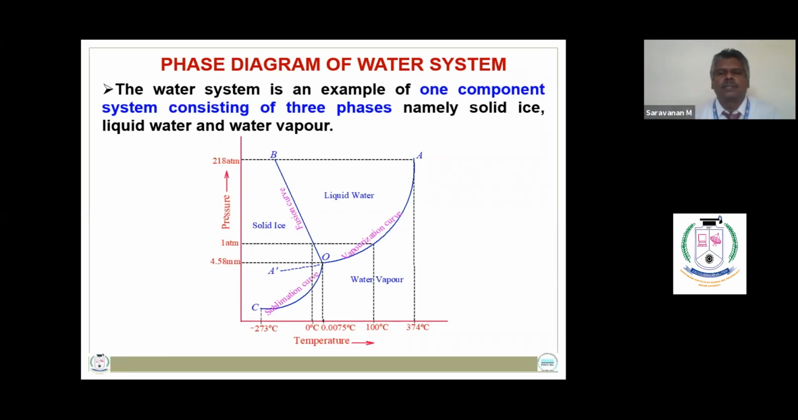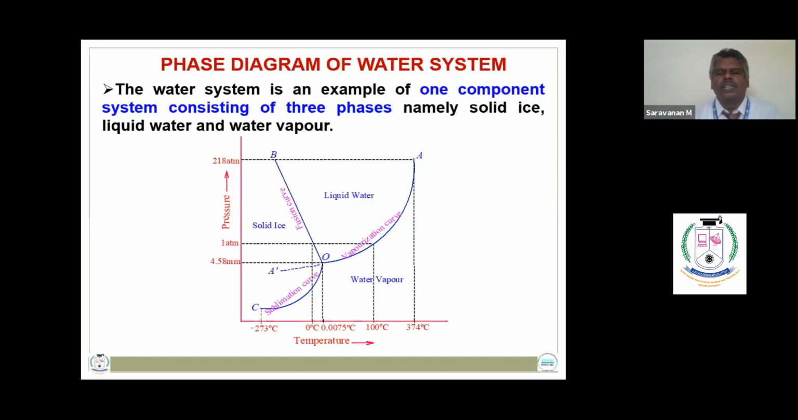The phase diagram has a point O, known as the triple point. At the triple point, all three phases are simultaneously in equilibrium. The triple point of the water system corresponds to a constant pressure of 4.58 mm mercury and a constant temperature of 0.0075 degrees Celsius. The phase diagram consists of three areas: area AOB, which represents the liquid phase; area BOC, which represents solid ice; and area COA, which represents water vapor.